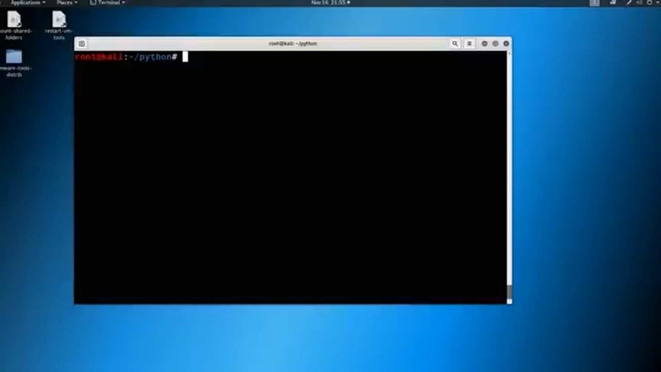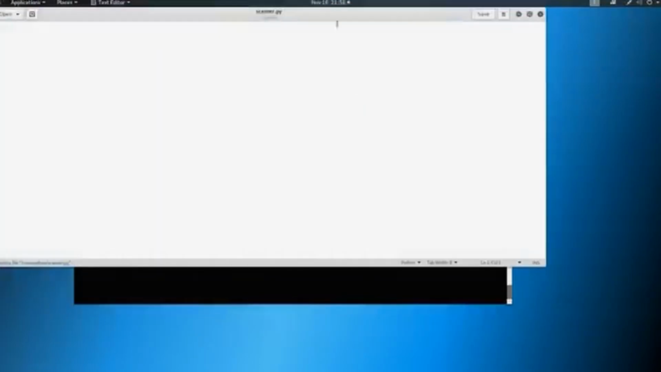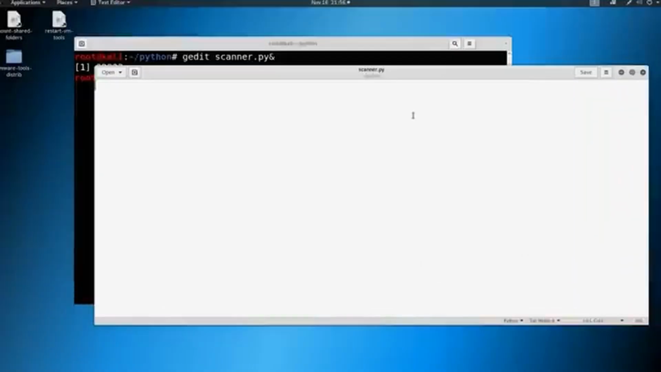So what we're going to do is go ahead and open up gedit here. So I'm going to say gedit, and we'll just go ahead and call this scanner.py, and we'll do the ampersand at the end. And let's go ahead and declare that this is going to be Python 3. And now let's talk through some things.